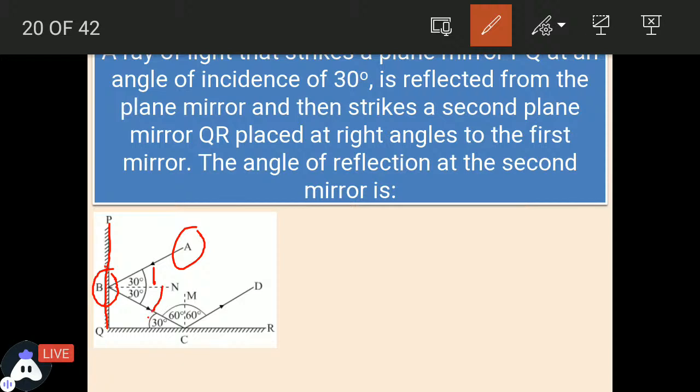30 degrees, because we know the angle of incidence is equal to the angle of reflection in the laws of reflection. So now when this ray is falling on the surface, you can see by the alternate interior angle, if this angle is 30, this angle will also be 30, and if this is our normal, then the angle made by the second one would be 60 degrees.